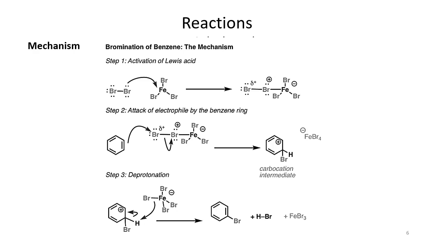So Br2 reacts with iron tribromide, and we get an ionized type of condition, where one bromine becomes positive and the other bromine becomes partially positive. Because of the inductive effect, electrons are pulled from the terminal bromine. In this case, the bromine becomes electrophilic in nature.